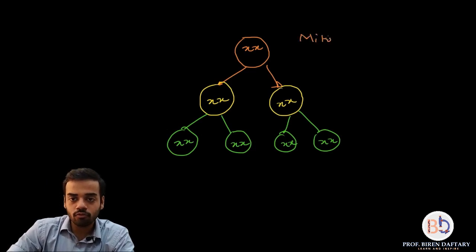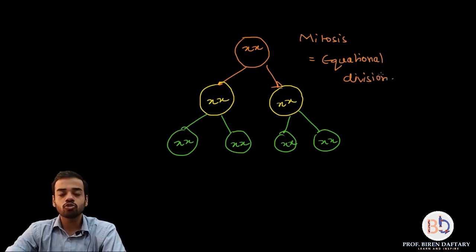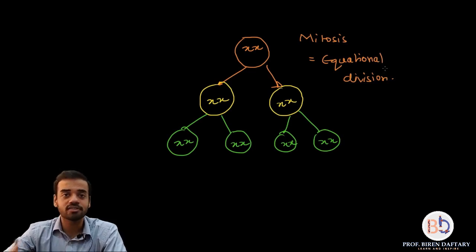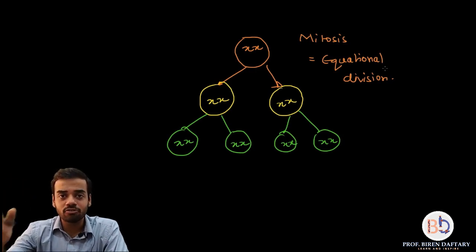And what do you understand by the term equational division? Each cell has got an equal or the same number of chromosomes. So the chromosome number does not reduce in mitosis. That is a separate type of division called meiosis. I'm going to make a separate lecture on that. So it is called equational division.